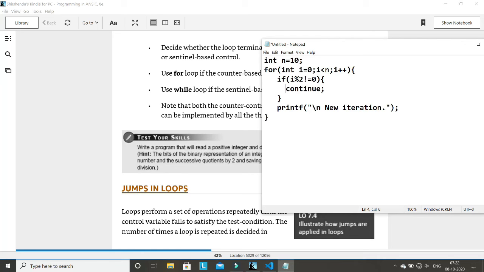Okay, what I am saying is, what is the main advantage of loop?